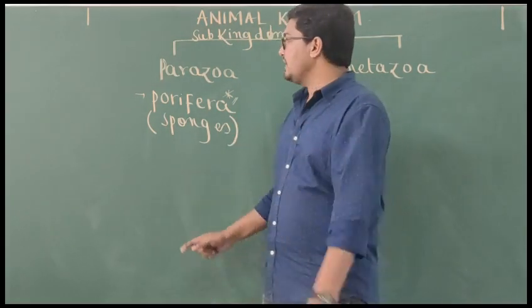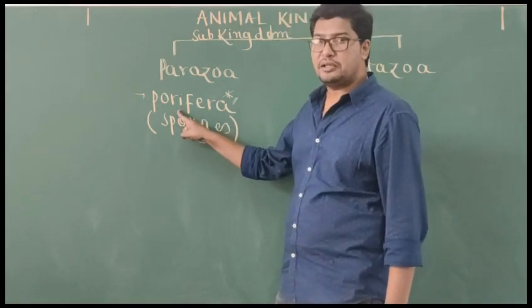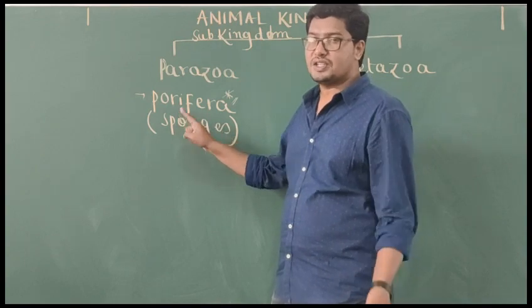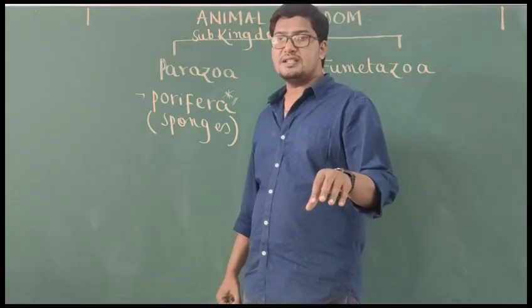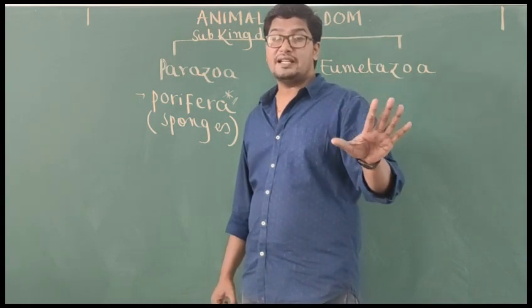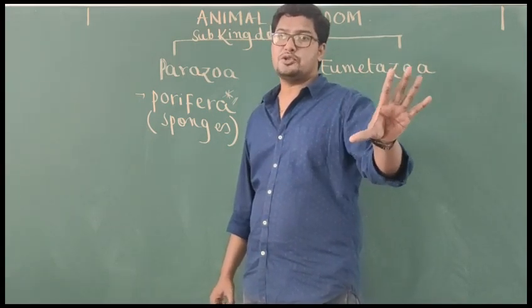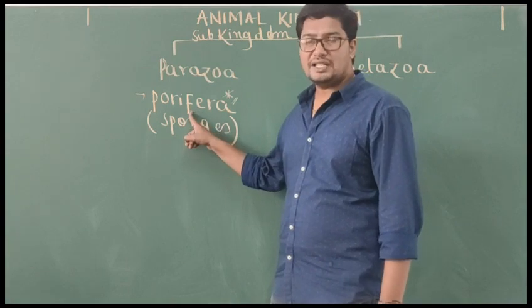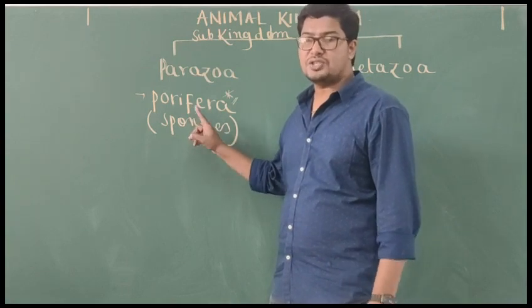But this is not applicable to only one group of animals, the poriferans. In poriferans, their bodies are made up of many cells, but the cells never aggregate to form tissue. So these are the only multicellular animals without tissues.